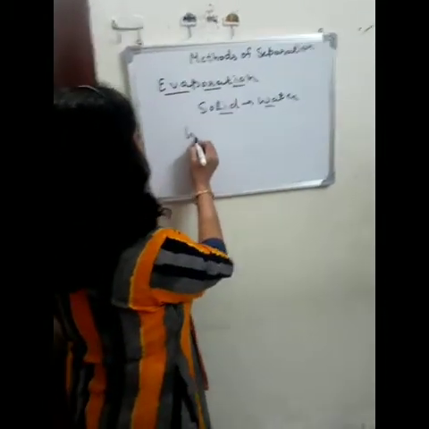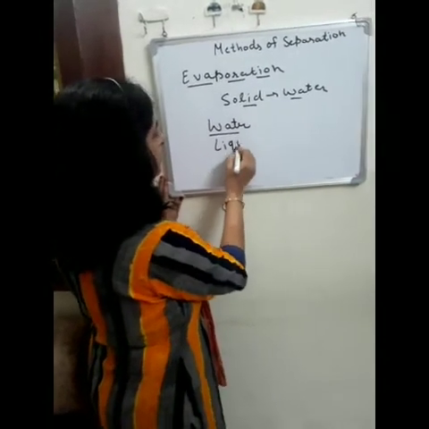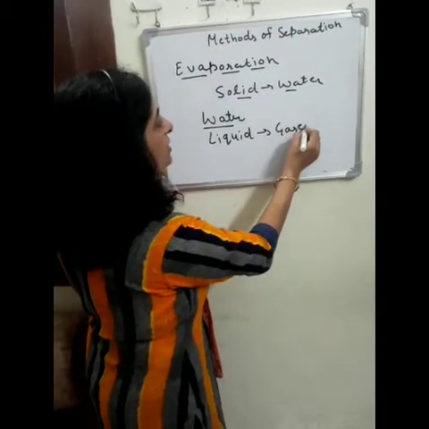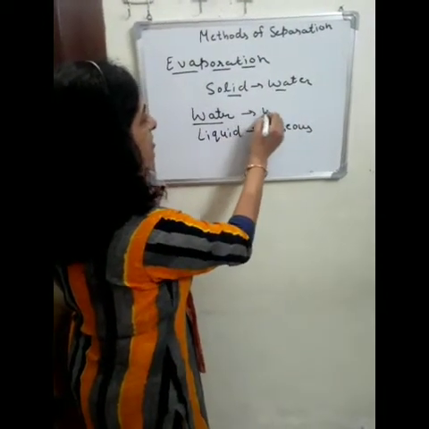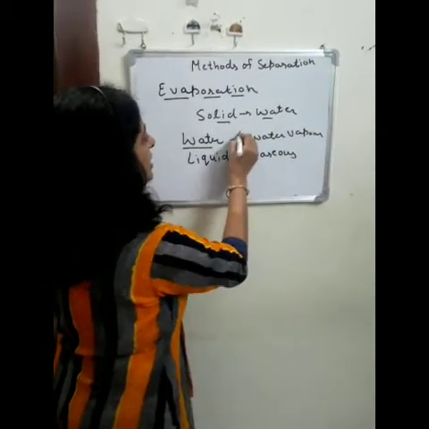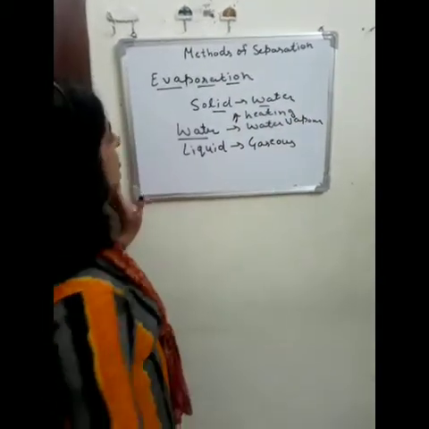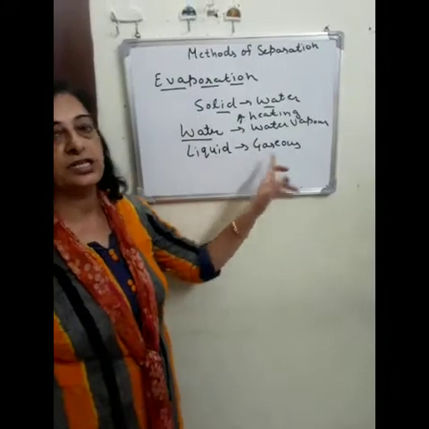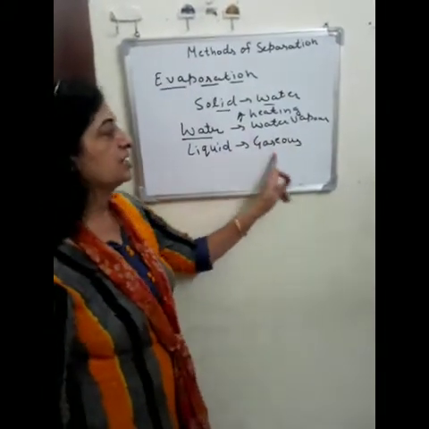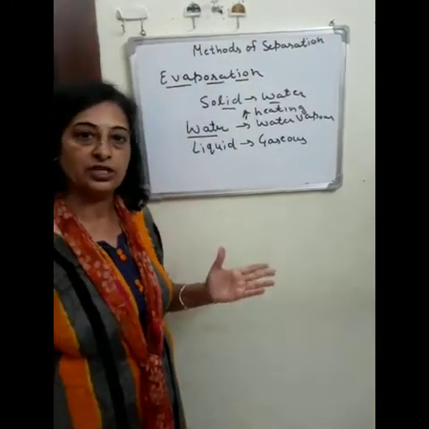Evaporation means when the water or liquid changes into its gaseous form, or water changes into water vapor, and this is due to heating. The process when the liquid changes into its gaseous form is known as evaporation.